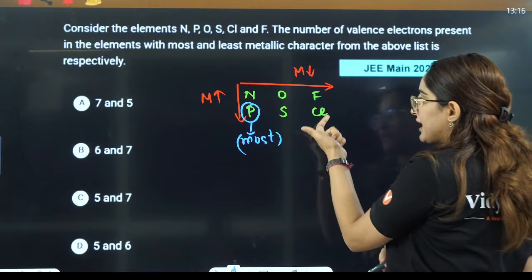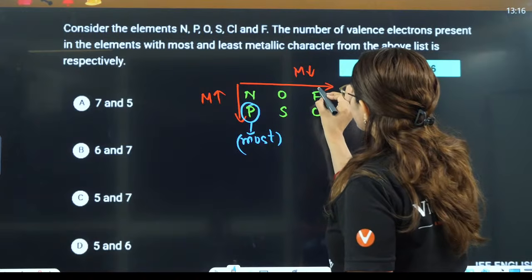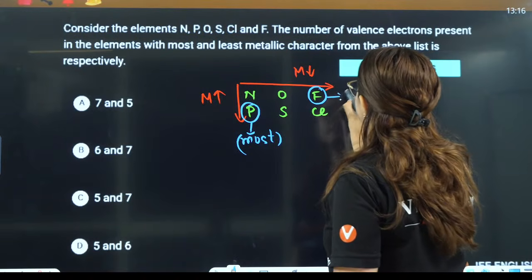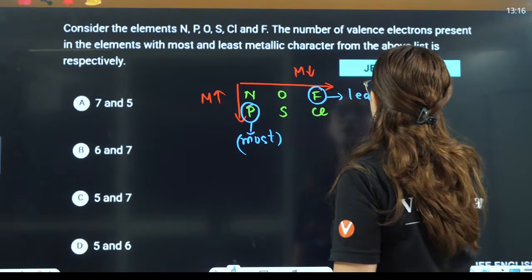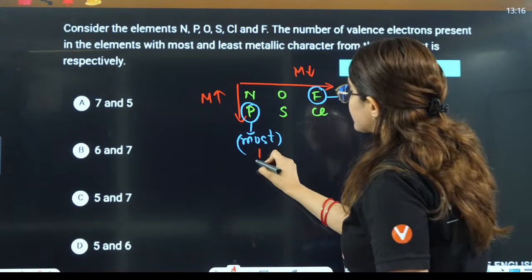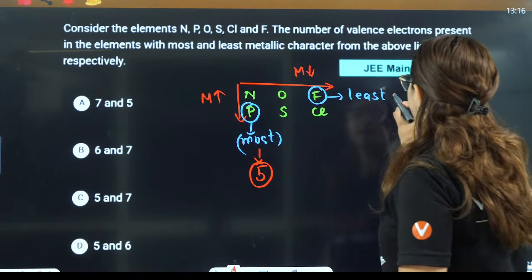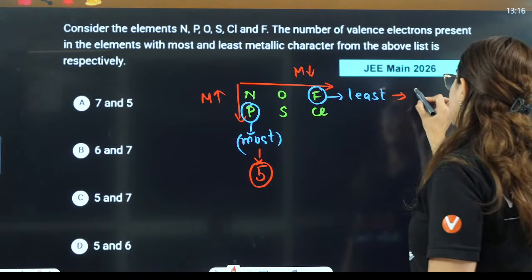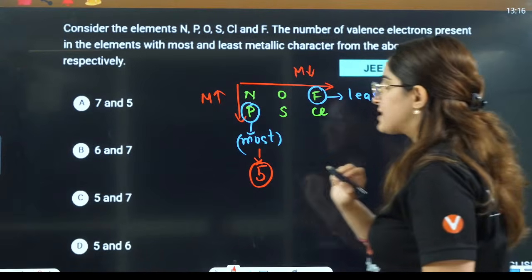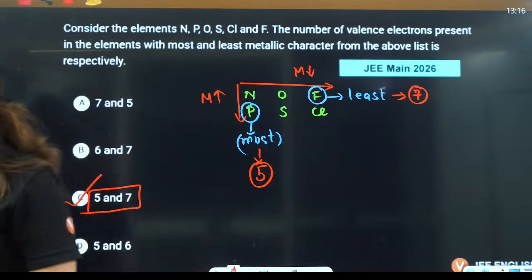So out of fluorine and chlorine, chlorine should have more metallic character. So that means this will have the least metallic character. Now, the number of electrons they are asking here. Phosphorus belongs to group number 15, so 5 valence electrons. And this one belongs to group number 17, so 7 valence electrons. So the answer will be C, that is 5 and 7 is the correct answer here.